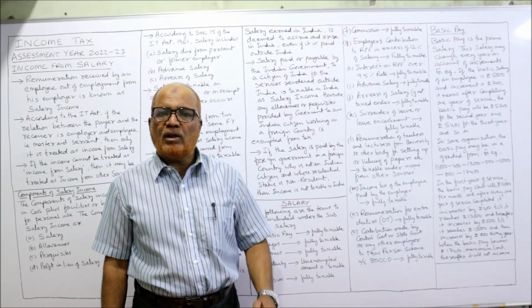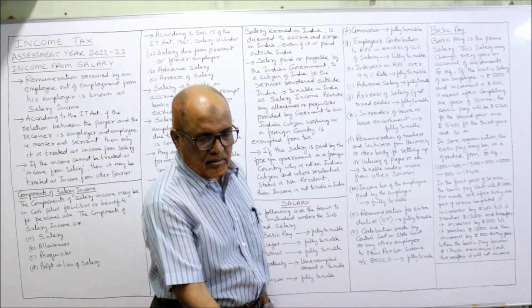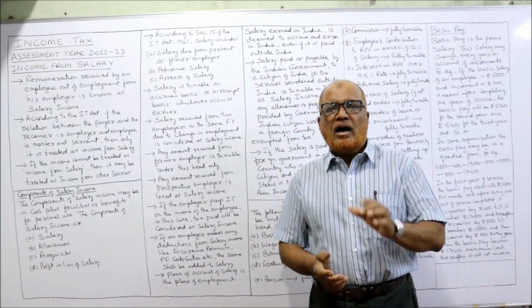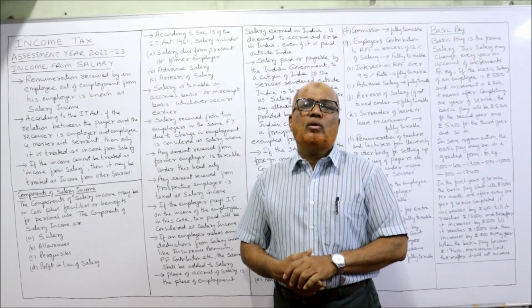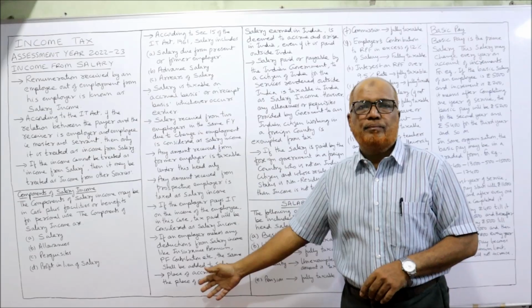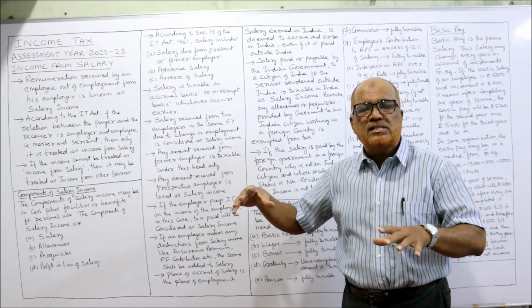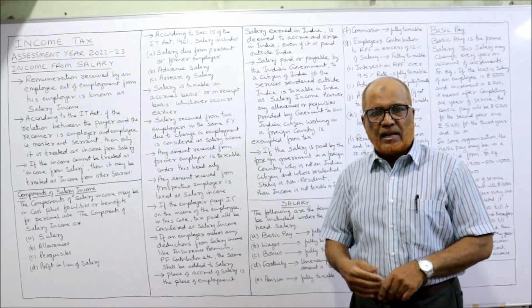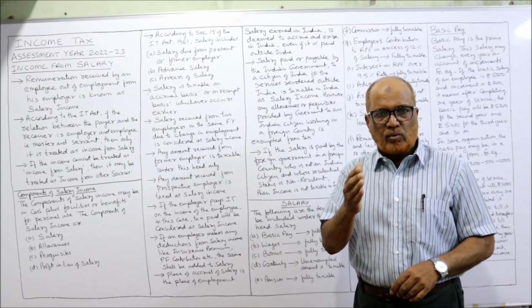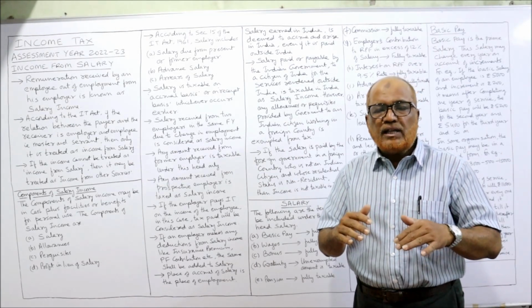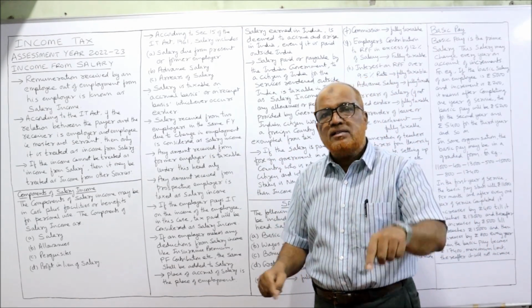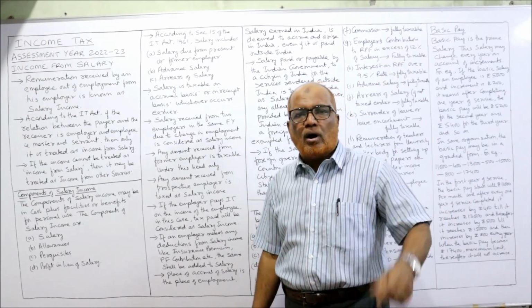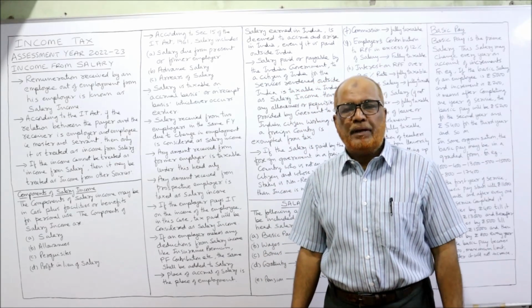In the next video, inshallah, we'll do the problems on basic pay also. So in this video, I have explained the main points you have to remember regarding the salary income, because these points will be considered while doing the problems on income from salary. Then the components of income from salary: salary, allowances, perquisite, profit in lieu of salary. I have explained all the items that will come under the subhead salary. And lastly, I have explained the basic pay.